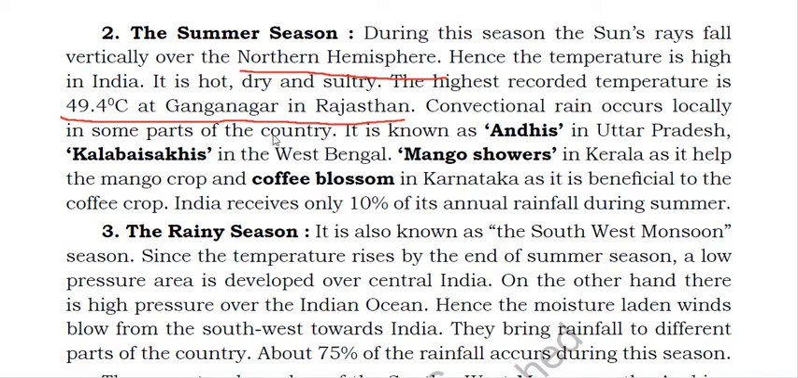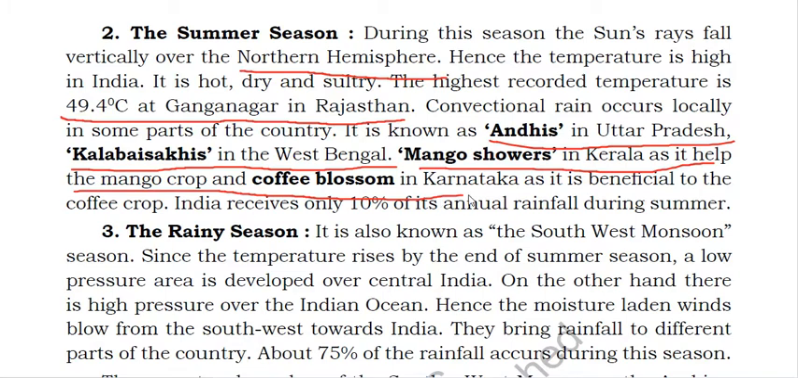Conventional rains occur locally in some parts of the country. It is known as Andhis in Uttar Pradesh and Kala Baisakhis in West Bengal. So what do we call the conventional rains in those parts? It is called Andhis in Uttar Pradesh and Kala Baisakhis in West Bengal. There are mango showers in Kerala, as it helps the mango crop, and coffee blossoms in Karnataka, as it is beneficial to the coffee crop. India receives only 10% of its annual rainfall during summer.